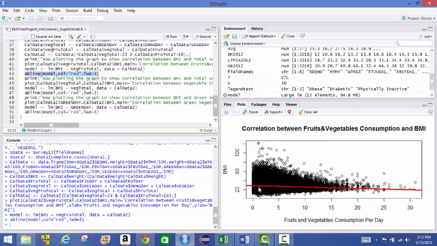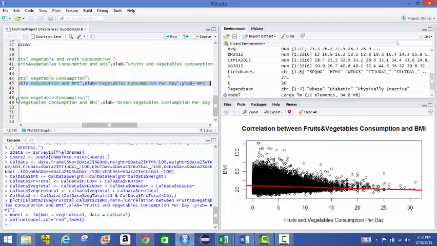This is the line that gets generated, and it doesn't look like a good fit for a negative linear regression model. So we'll take another variable, which is just the total number of vegetables consumed, and plot that against BMI and see how that goes.